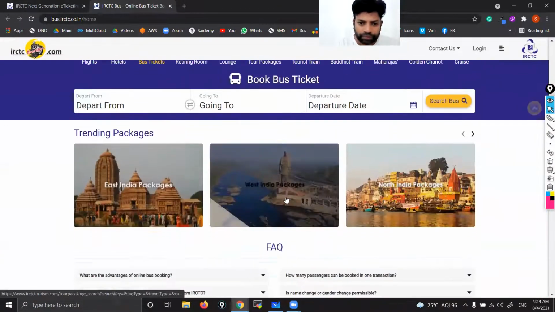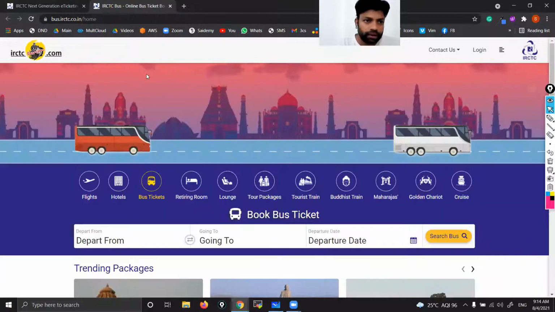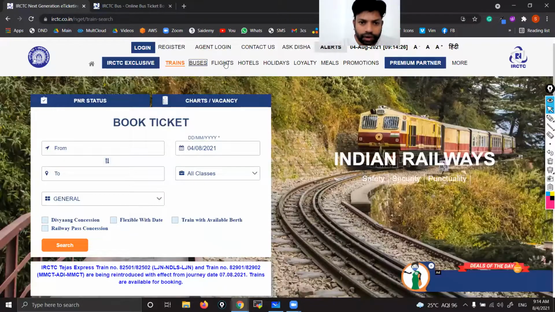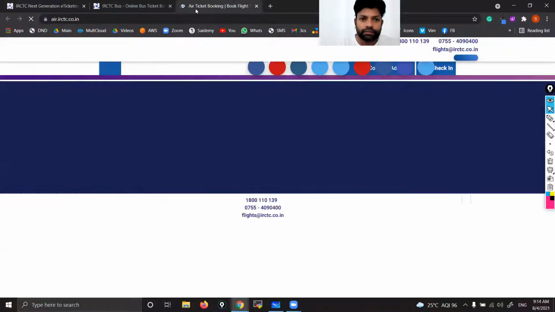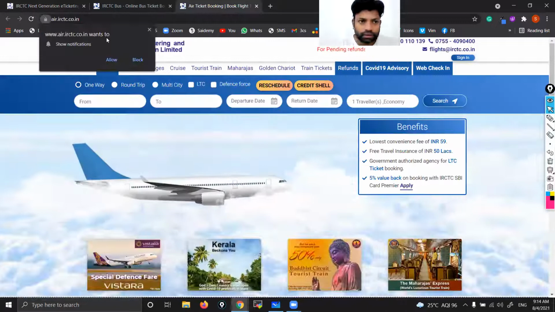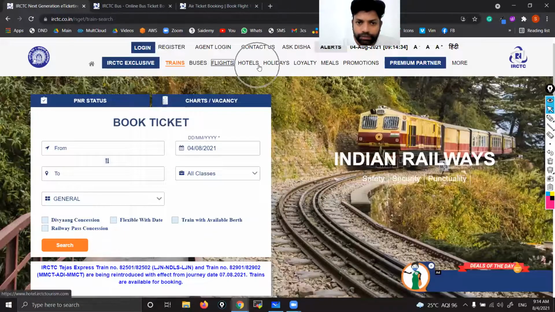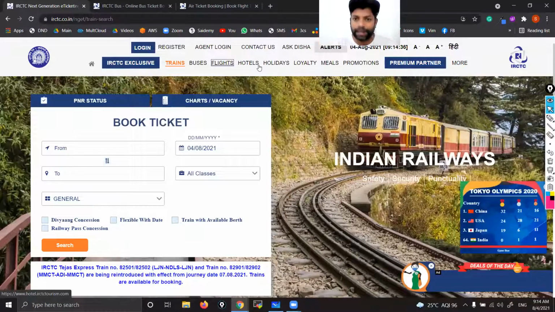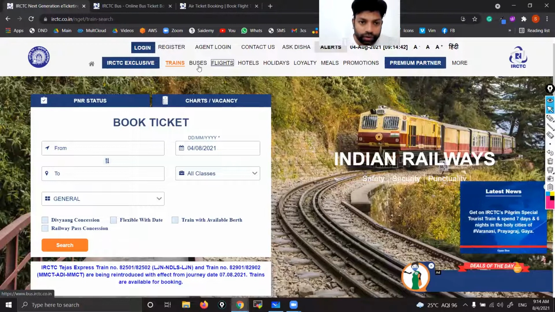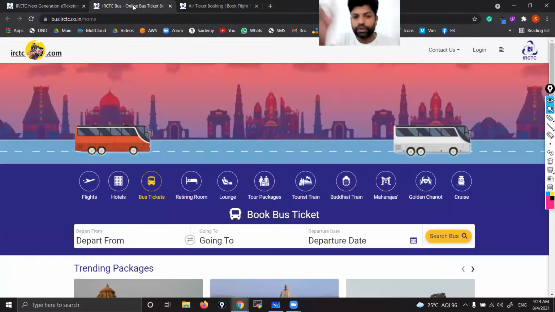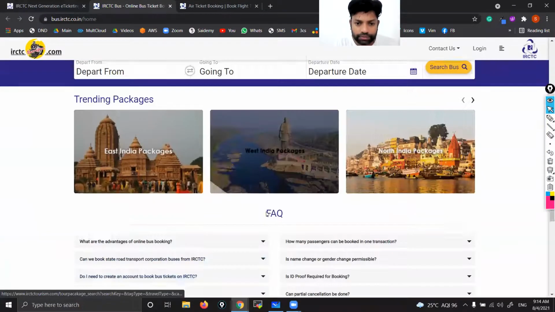You can see this is a different page. Now, if I click on flights, it will take me to some other page, right? So each and every option is linked to its respective page. That's why when you click that option, it is taking you to some page.